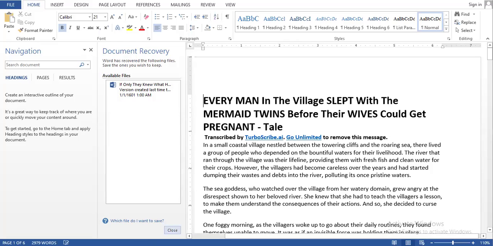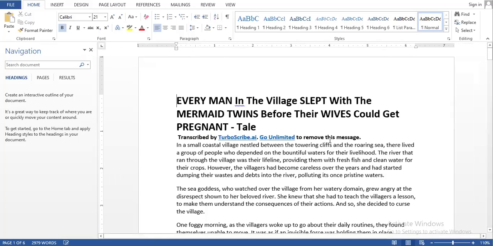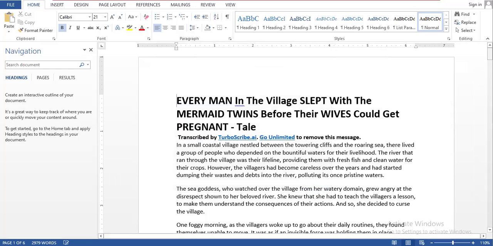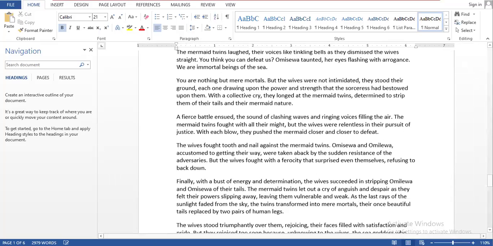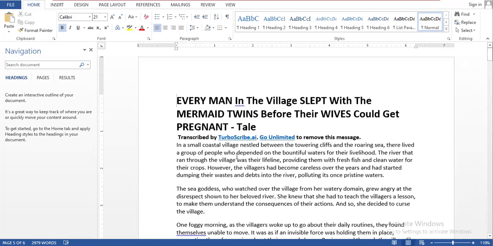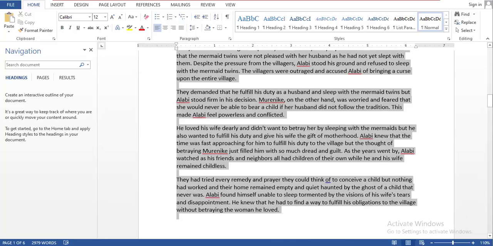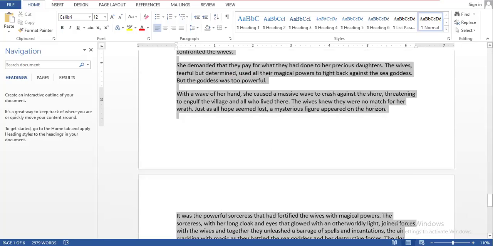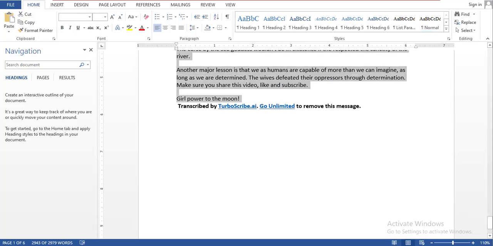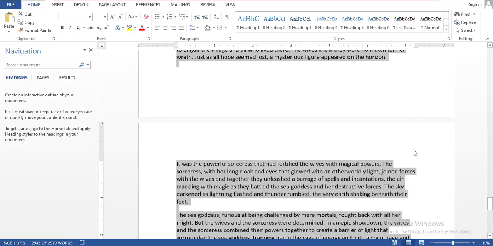You can see right here, this is the script. Okay, so the next thing we've got to do is copy this script. We copy it from here. You can see "Transcribed by TurboScribe AI." I will have to copy this entire script. So you can see we've done that right here.